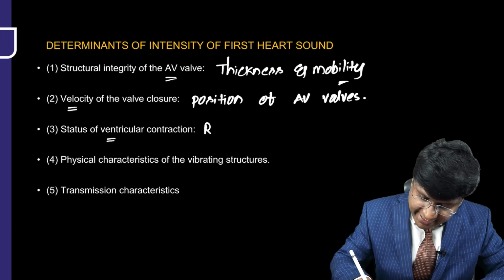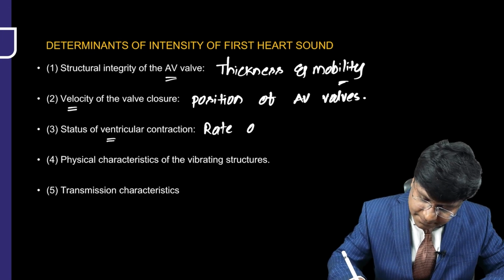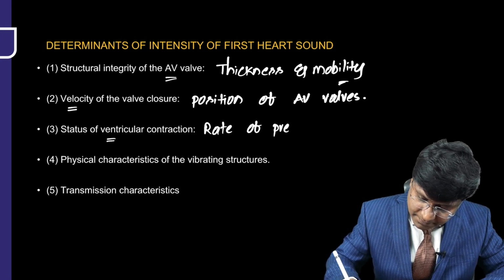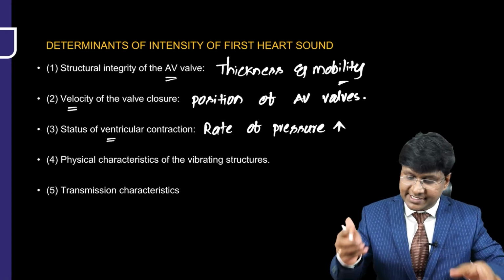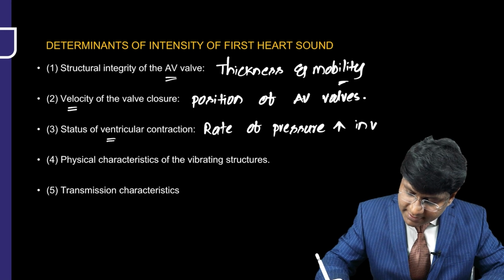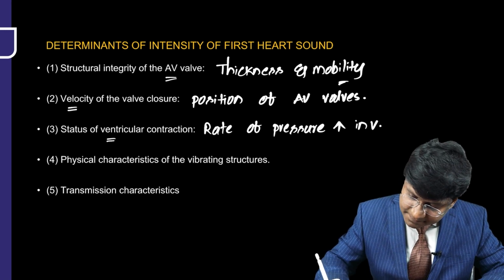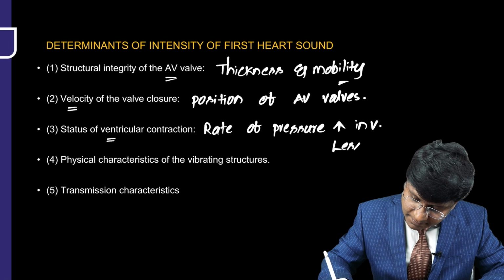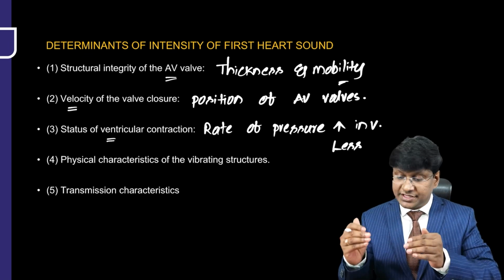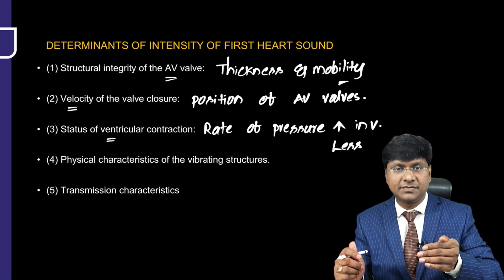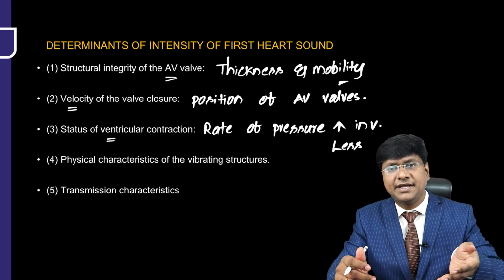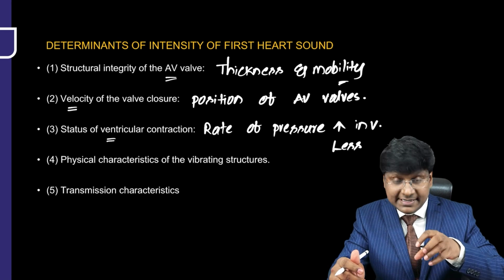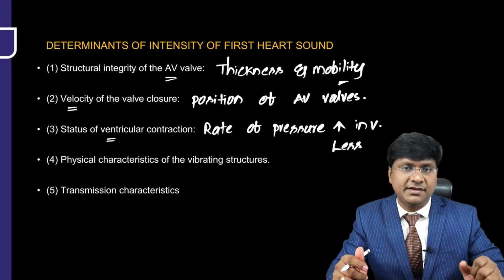But if the rate of pressure rise in the ventricle is less, then the valves close with lesser intensity and thereby you get a soft S1. So the ventricular pressure rise is very, very important.